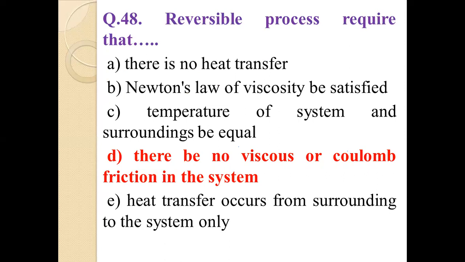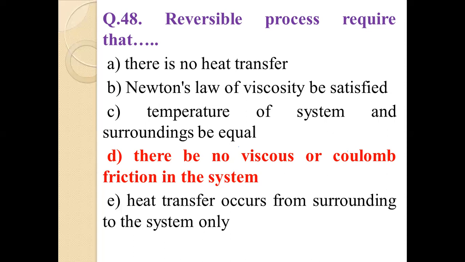Before going to this question, friend, we must know what a reversible process is. When a process can be made to take place in such a manner that it can be reversed, that is, made to return to its original state without any final change in either the system or its surroundings, it is said to be reversible.